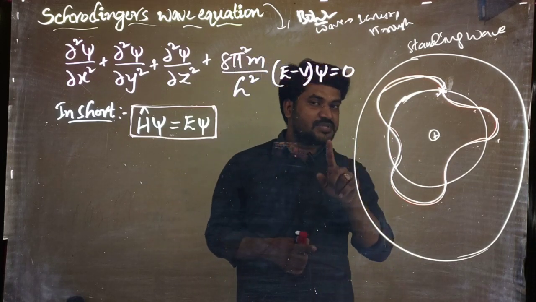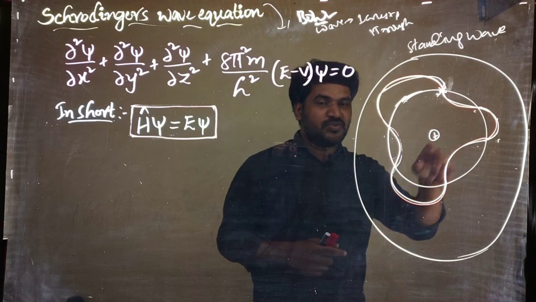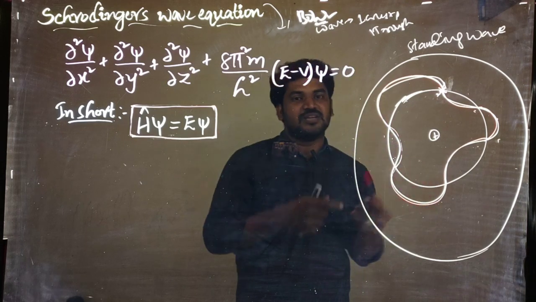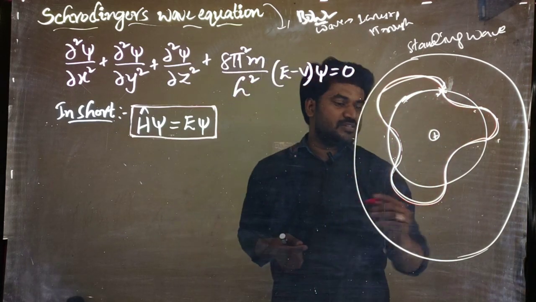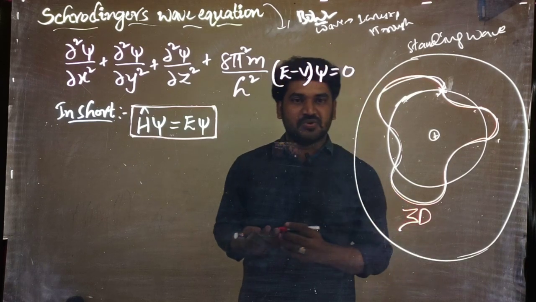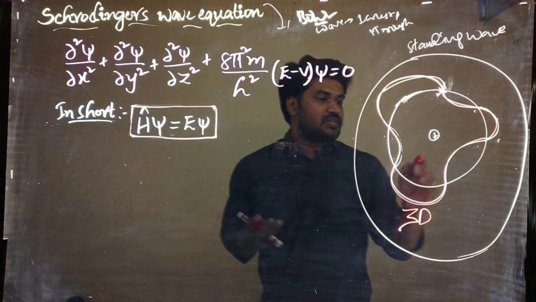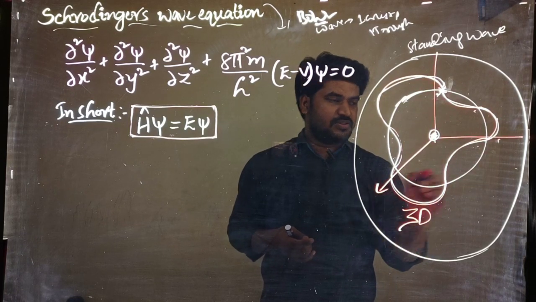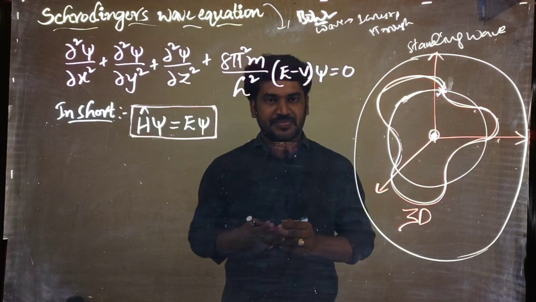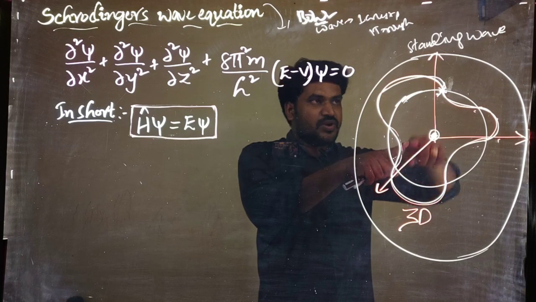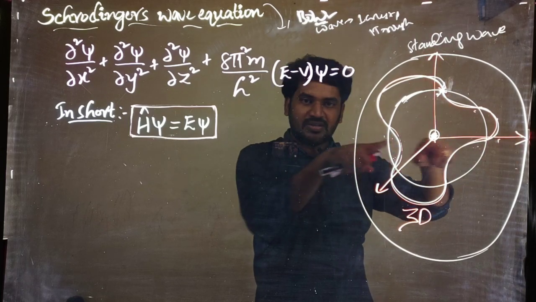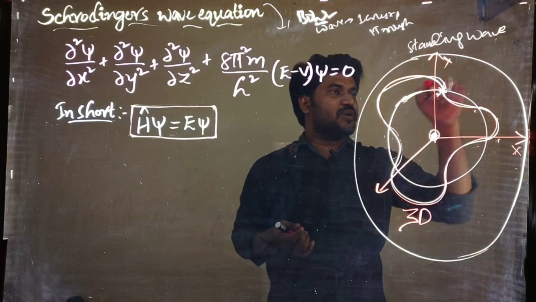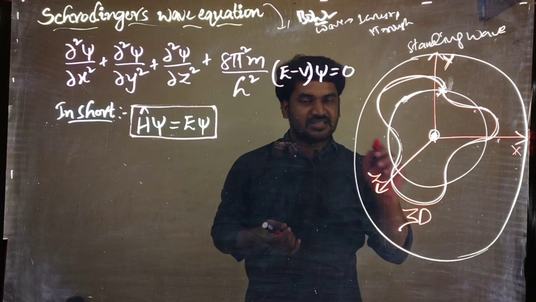So here what I am saying is that the particle is moving in a wave motion, right? This wave motion is a 3-dimensional motion. Suppose you take this as the starting point, the origin, then you can consider 3 axes over there. The wave is moving vertically, and horizontally, and also along the z axis. That is, it moves along the x axis, the y axis, and the z axis also.